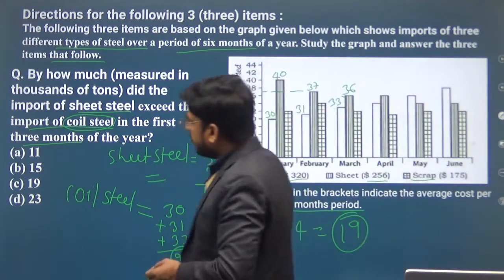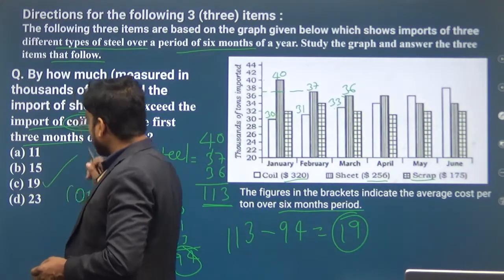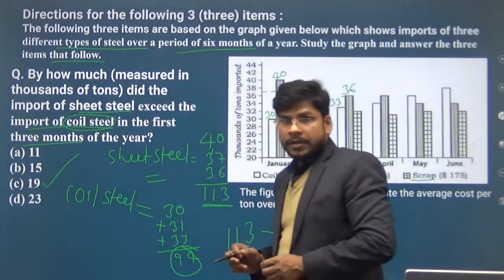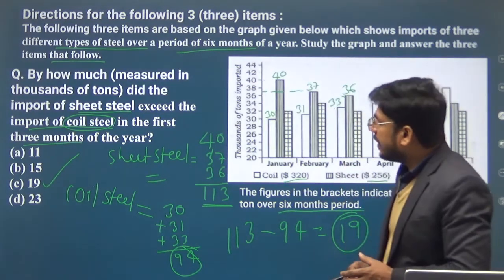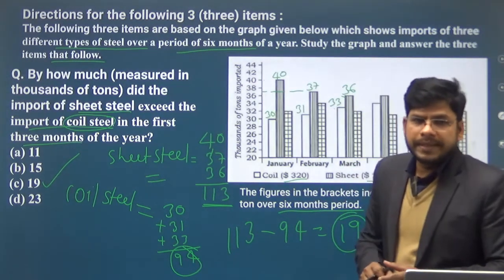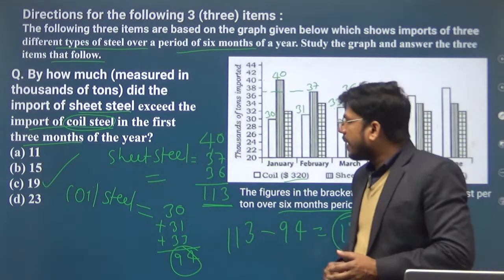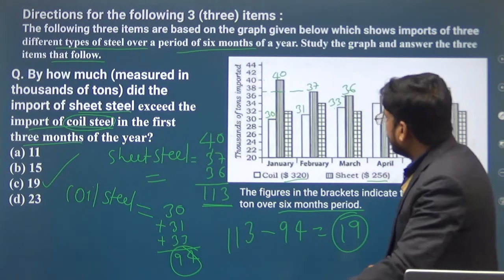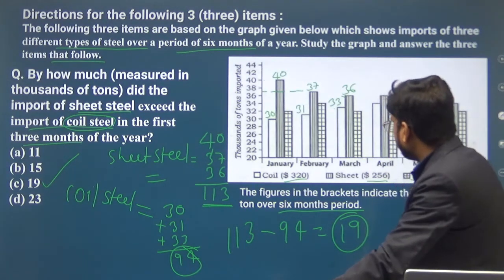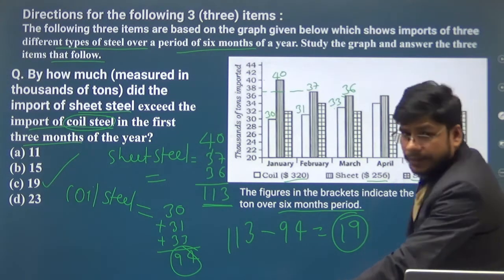So option C will be the right answer. The difference of sheet steel and coil steel imported in first 3 months is 19,000 ton. Okay, clear?